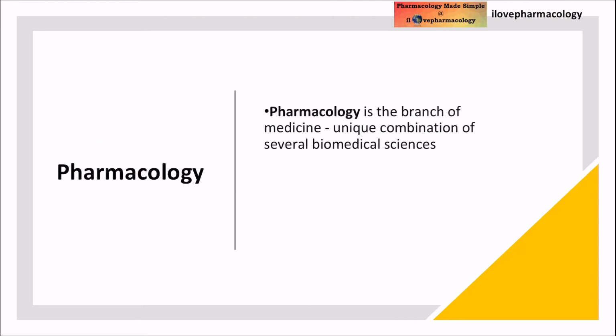Next, coming to one more definition of pharmacology. Pharmacology is a branch of medicine which has a unique combination of several biomedical sciences. So let us see what those biomedical sciences are.